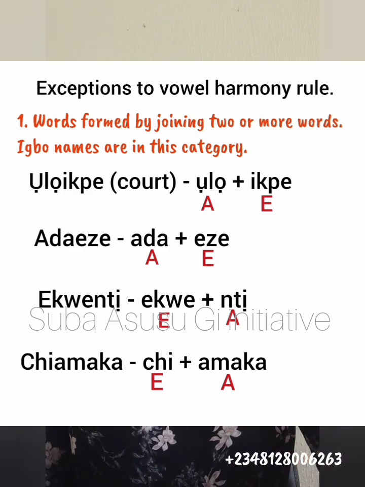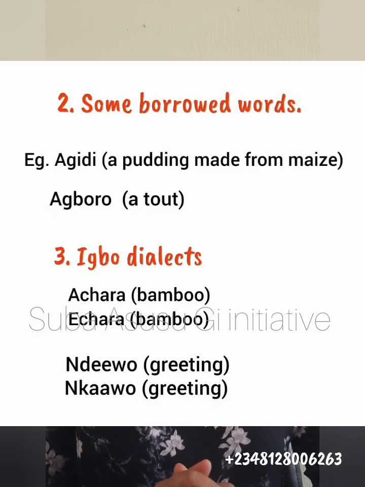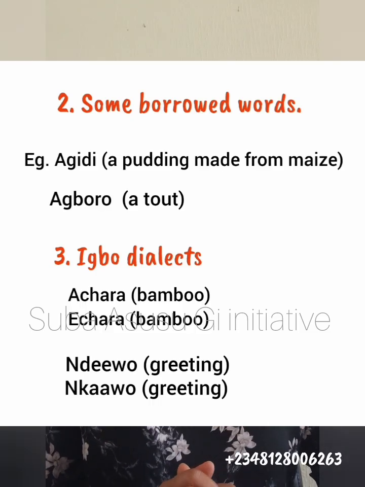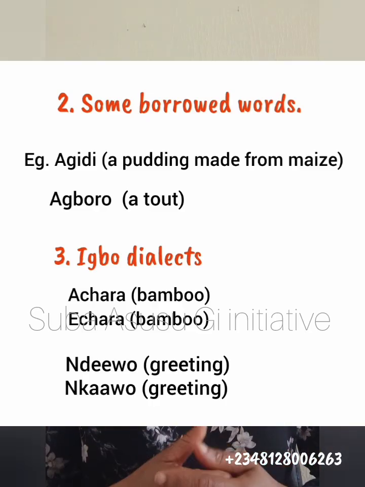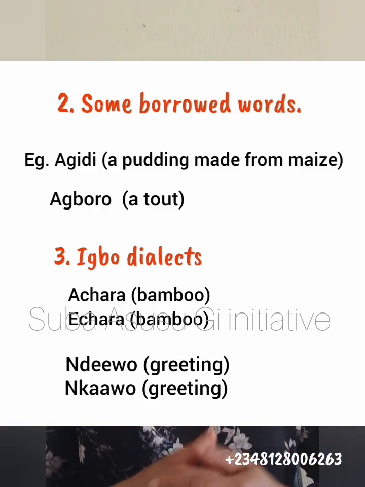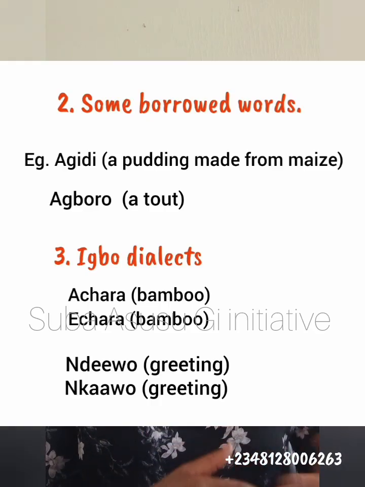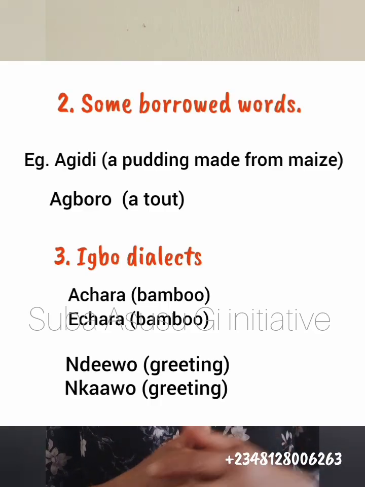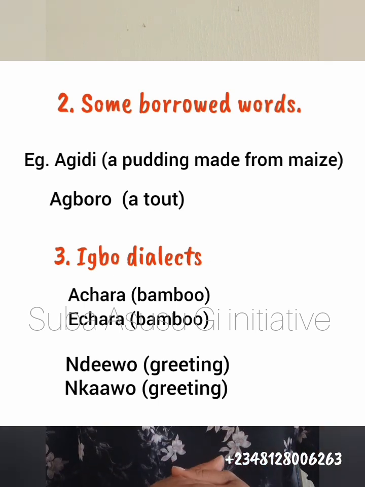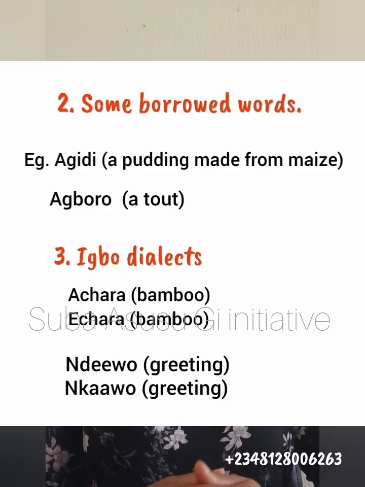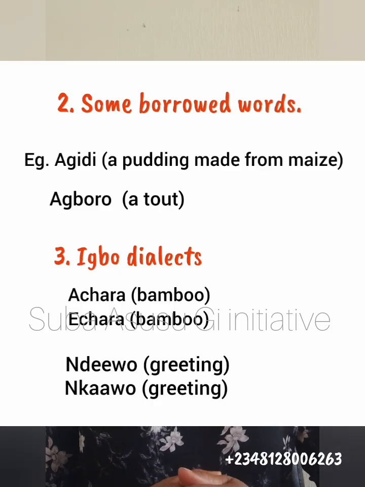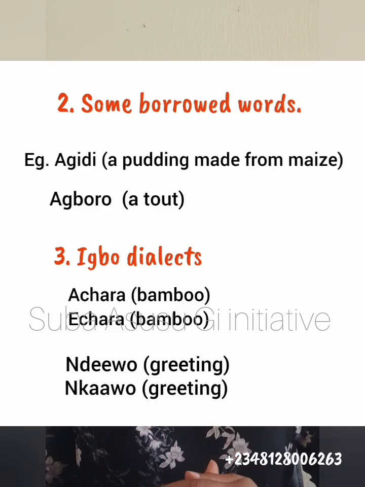Okay, let's go to the second one. The second one says some borrowed words do not obey the vowel harmony rule. No language is complete because they only know as far as their culture, their environment, their way of life goes. So every day we keep meeting other people from other cultures. We keep learning new things from other cultures. So that's how we borrow words and other things from other cultures. So Igbo is not an exception. We borrow as well from other cultures. So some of our borrowed words do not obey the vowel harmony rule.